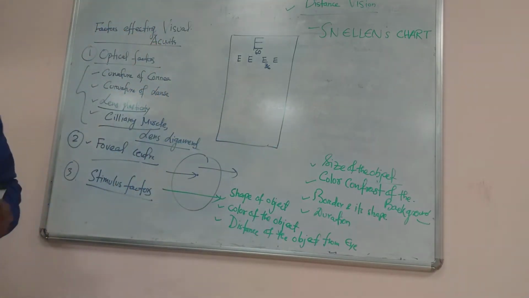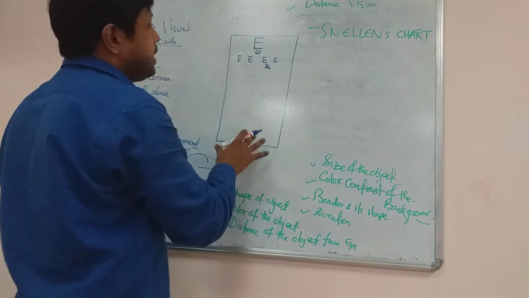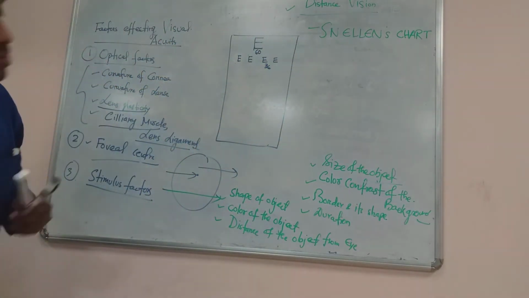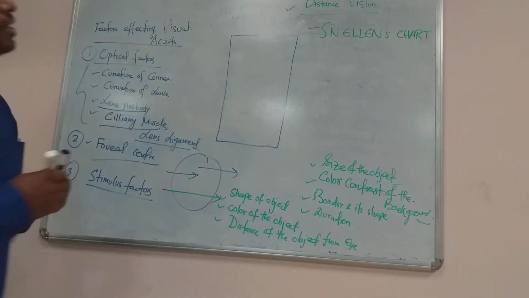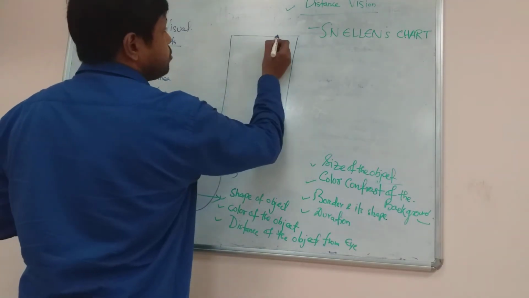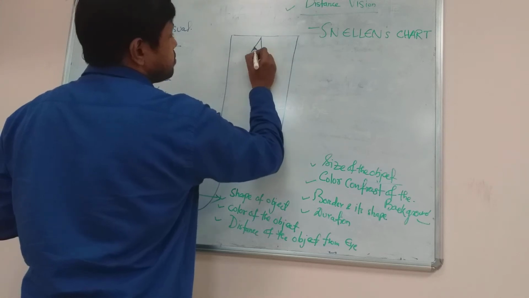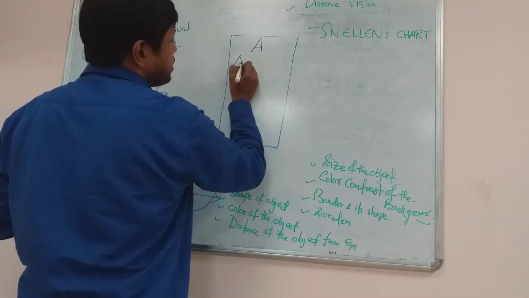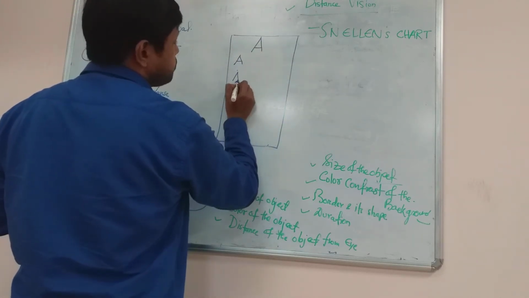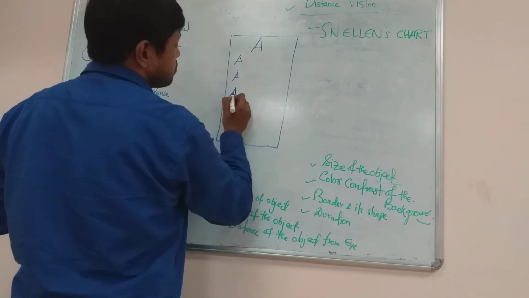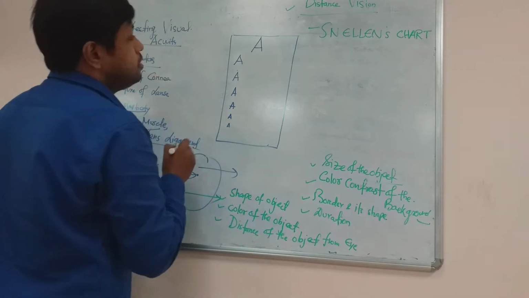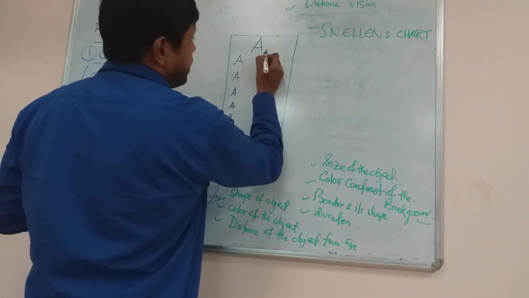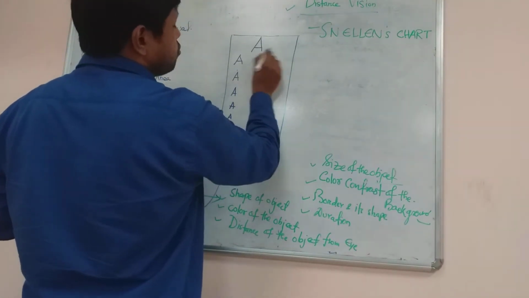So again I am telling, it consists of different rows of letters, and it starts with the biggest letter, and gradually the letter size will go down. And a number is mentioned below the rows of the letters.